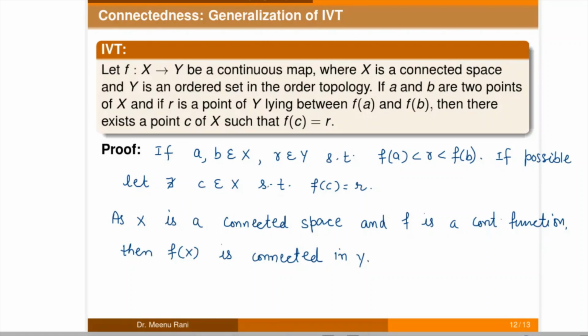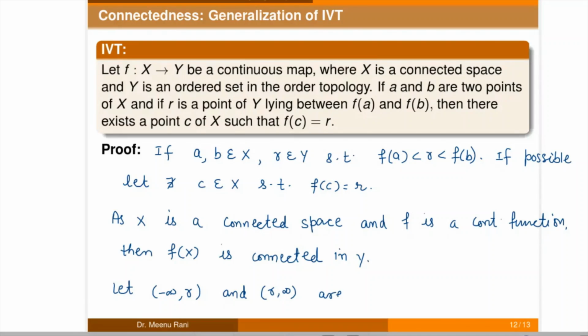If we take r as a point of Y, we can take the intervals minus infinity to r and r to infinity.